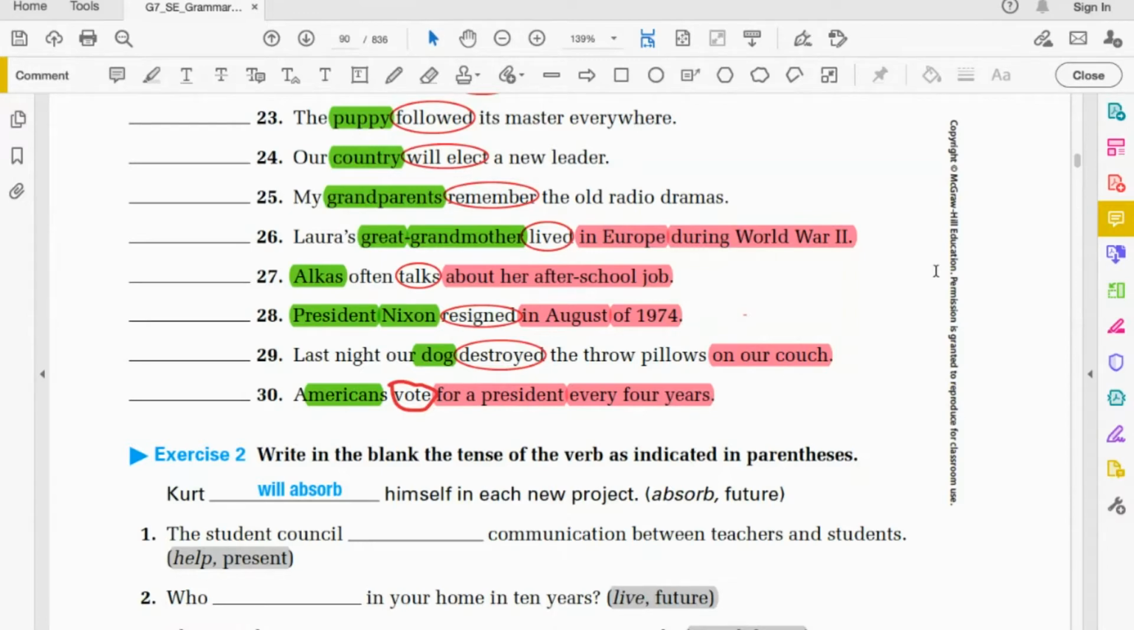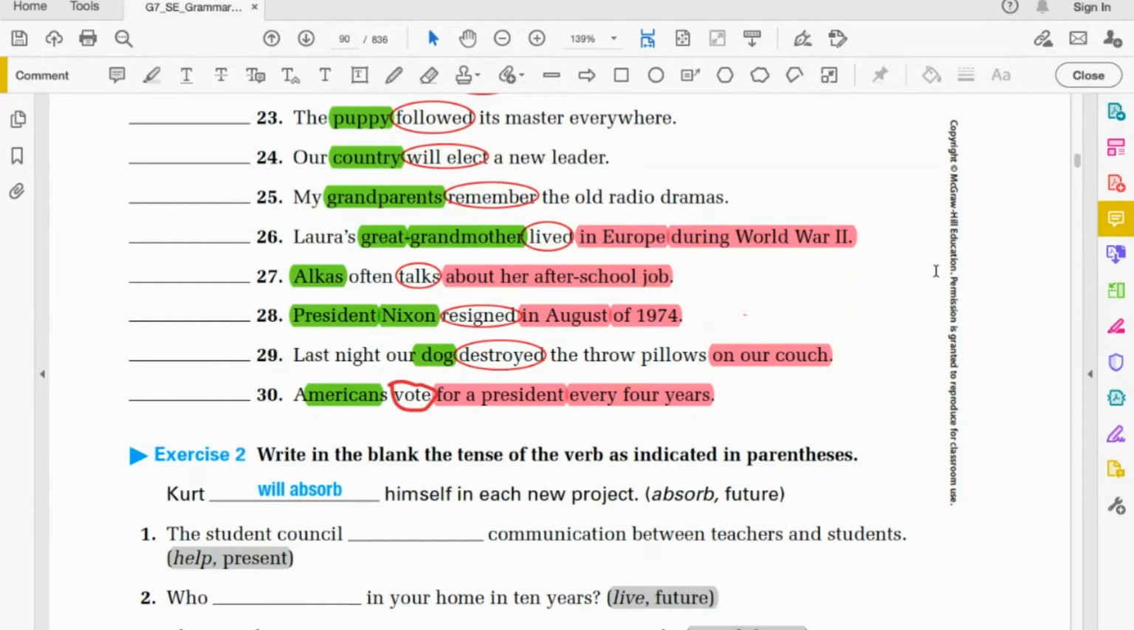24. Country, will elect. Future. Grandparents, remember. Present. Great-grandmother lived. Ed, past. Two prepositional phrases: in Europe, during World War II. Elkas often talks about her after-school job. Talks ends in s. Present.